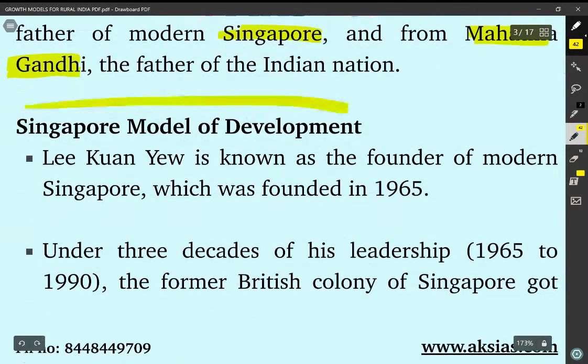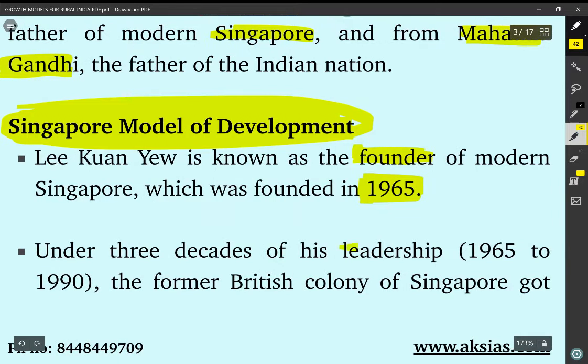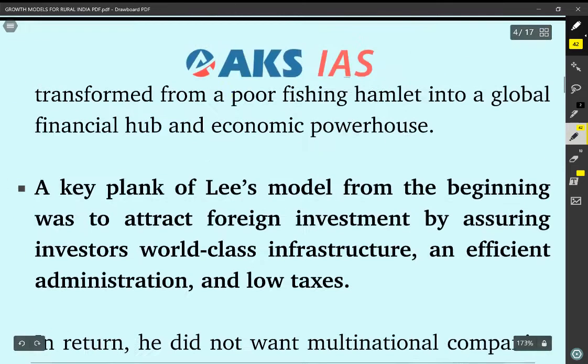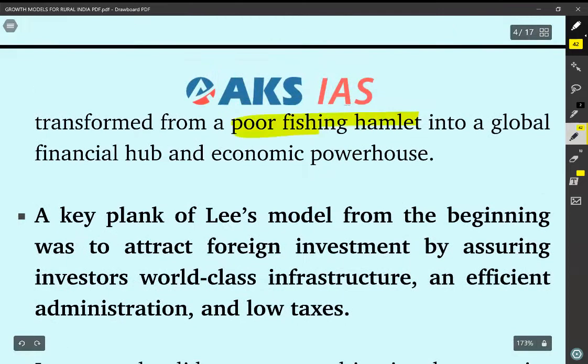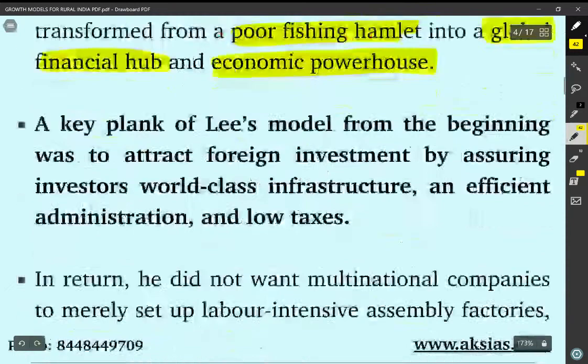What is the Singapore model of development? Lee Kuan Yew is known as the founder of modern Singapore, which was founded in the year 1965. Under 3 decades of his leadership, between 1965 to 1990, the former British colony of Singapore got transformed from a poor fishing hamlet into a global financial hub and economic powerhouse.